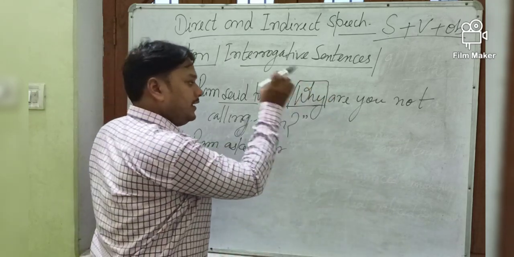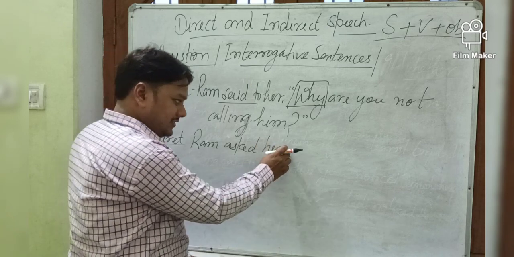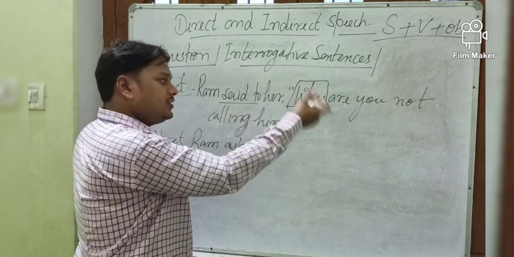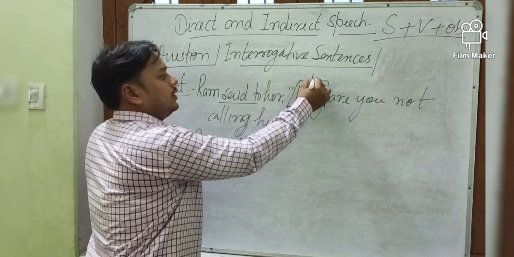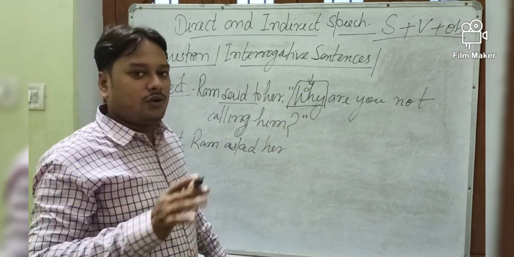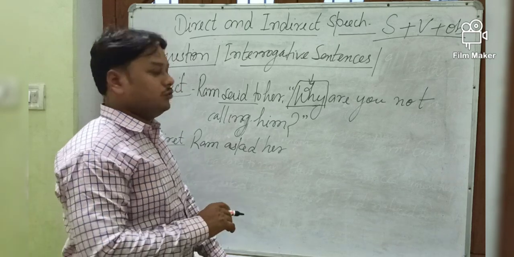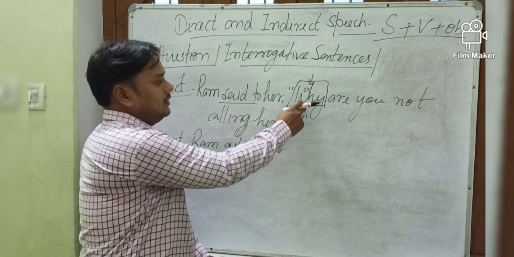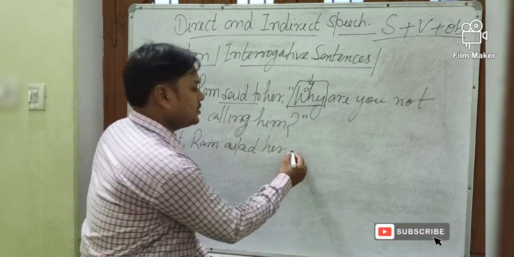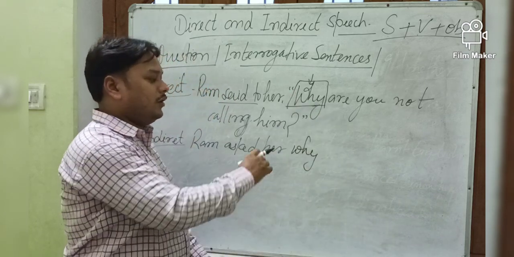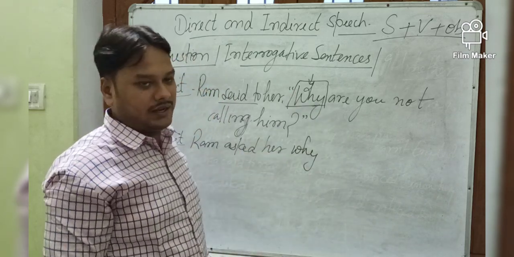If here why is used, that will be used as a conjunction. What, when, where, how, whichever WH word is used here, the same interrogative word will be used as a conjunction. So Ram asked her, and now the conjunction is why. Now it is not an interrogative word, it became a conjunction, a connector.